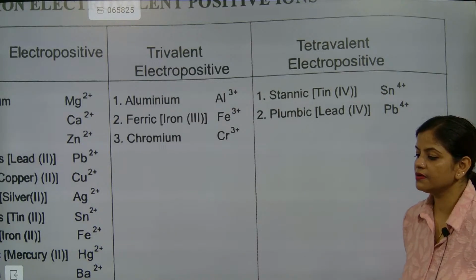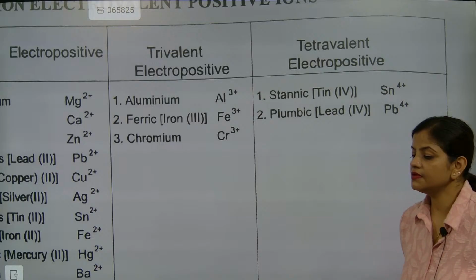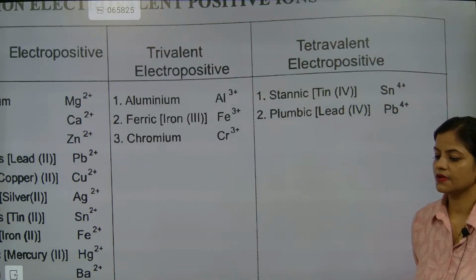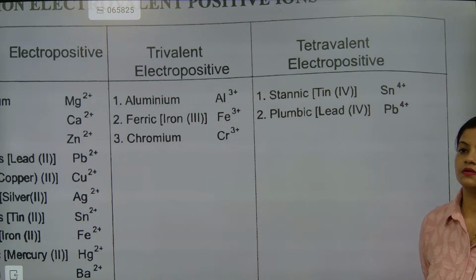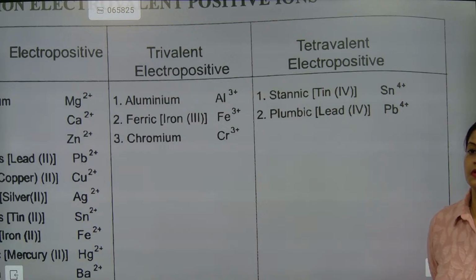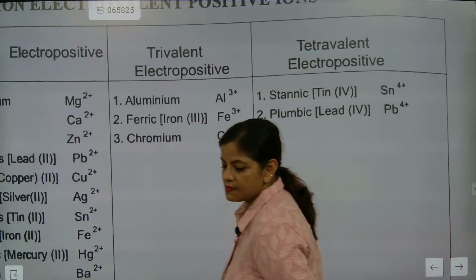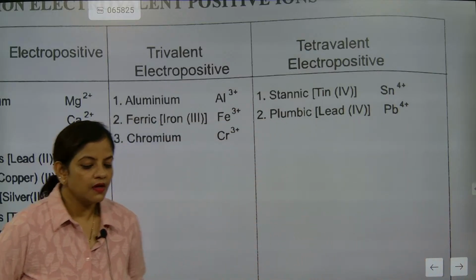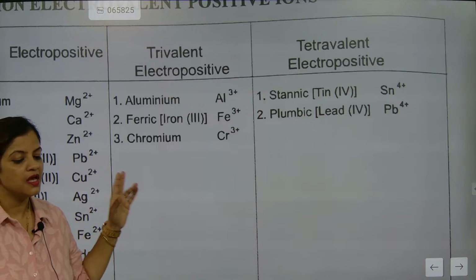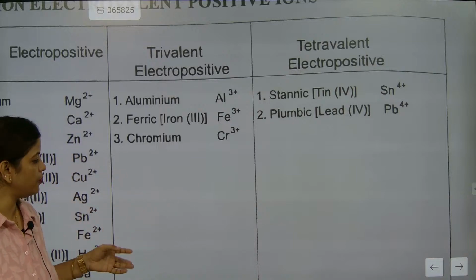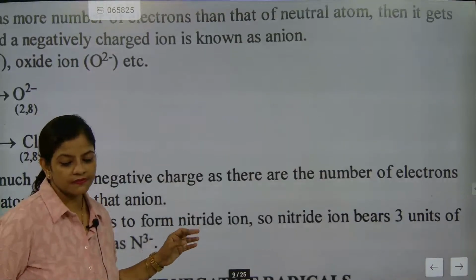Plumbic, note down beta. Done? I hope you have understood stannic and plumbic. Plumbic is Pb 4 plus and stannic is Sn 4 plus. So this was all about that.